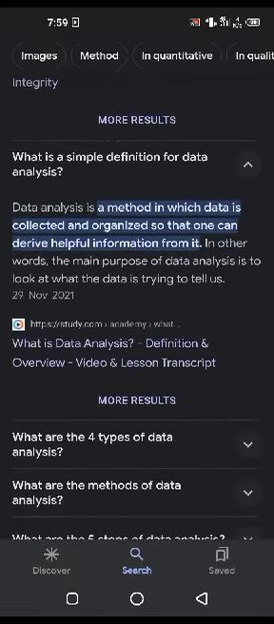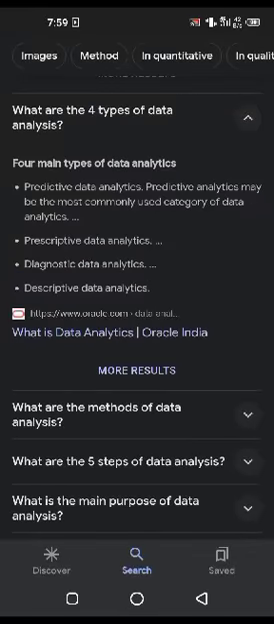Data analysis is a method in which data is collected and organized so that one can derive helpful information from it. In other words, the main purpose of data analysis is to look at what the data is trying to tell us.